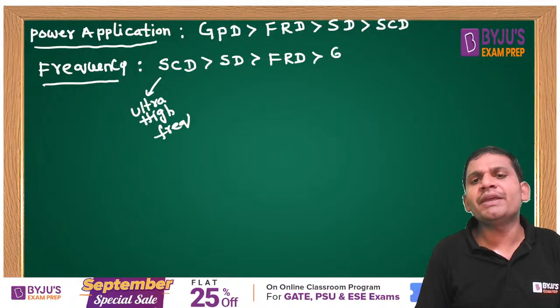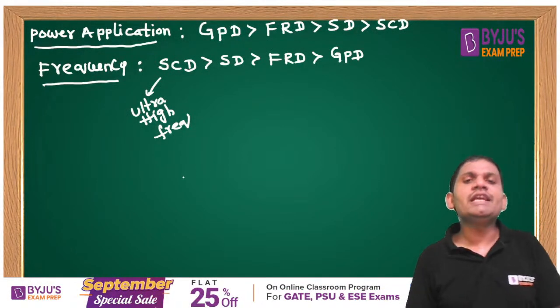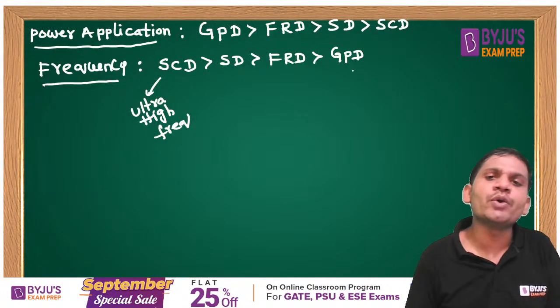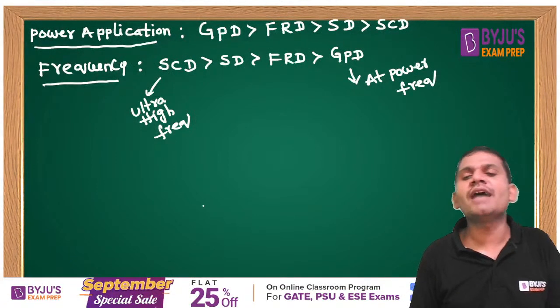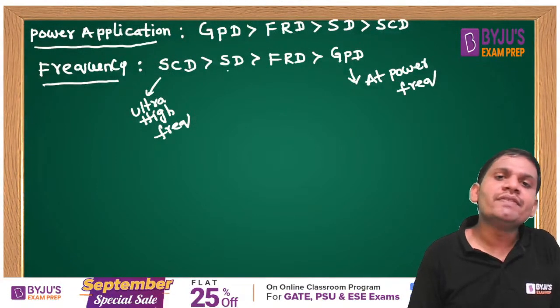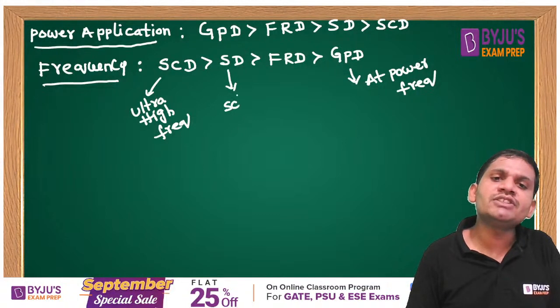The least frequency application is general purpose diodes. These general purpose diodes are used at power frequency, students.